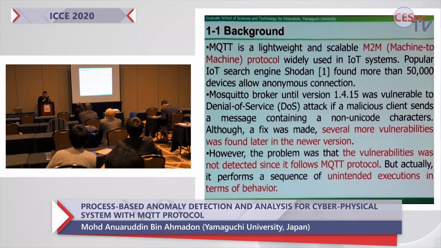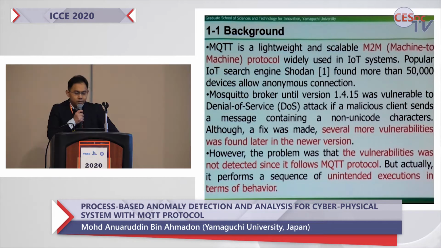So as the background, MQTT is a lightweight, scalable M2M system, as we know. The popular IoT search engine Shodan shows that 50,000 devices allow anonymous connections, which are not secured. And the MQTT broker until version 1.4.15 was vulnerable to a denial of service attack, where a malicious client sends a message containing unknown Unicode characters.